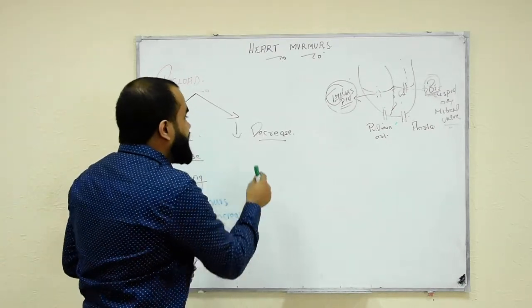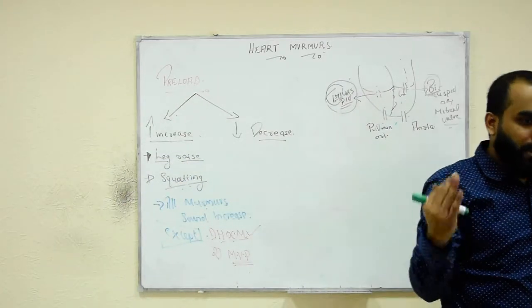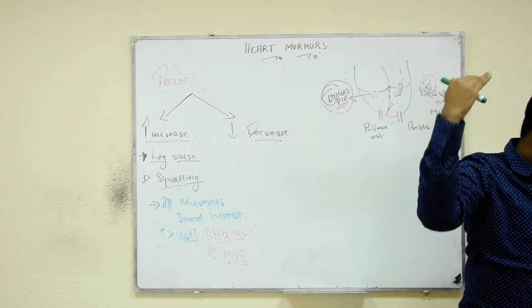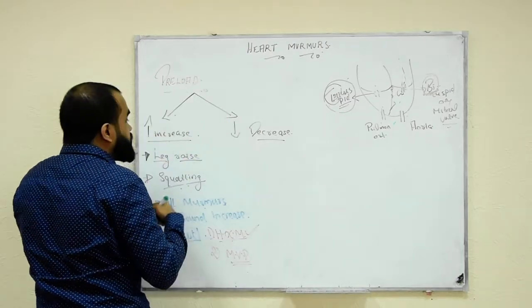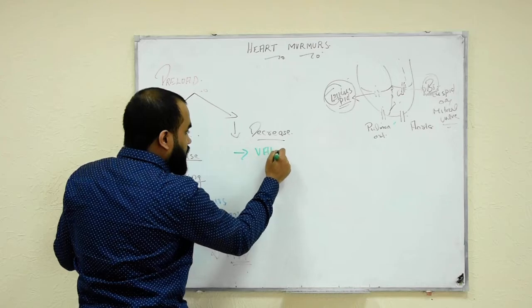Now what will we do? We will decrease the preload. What is decreasing the preload? We will try to make the blood that goes to the heart less. We have to make less blood going toward the heart. So we do a method here that is very important. That method is called Valsalva maneuver.